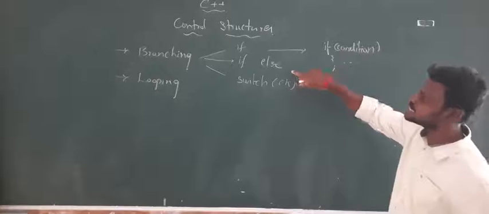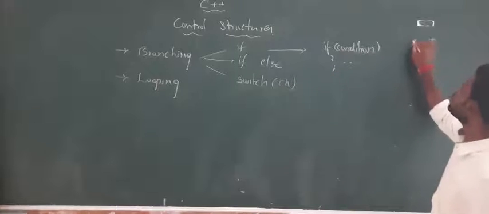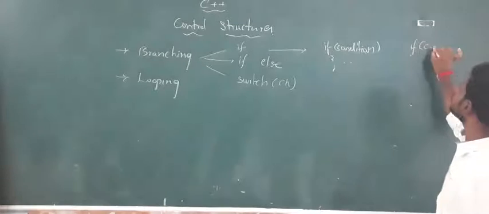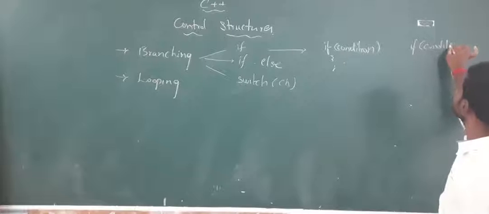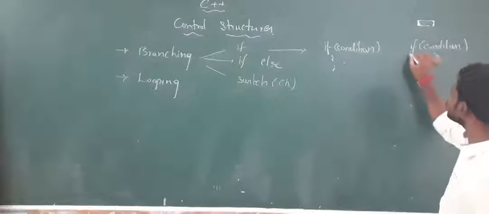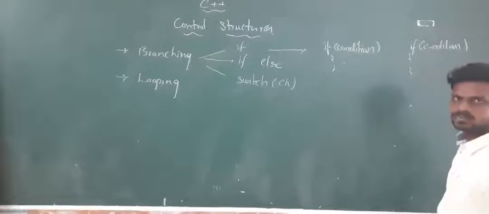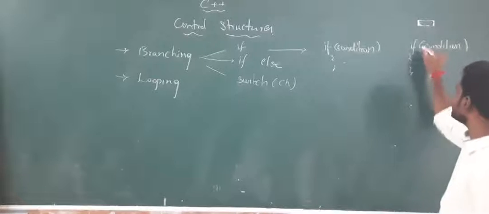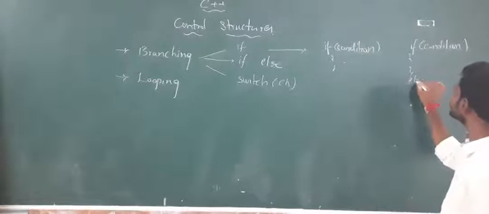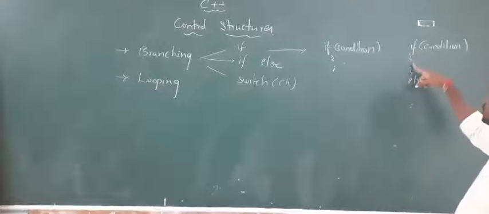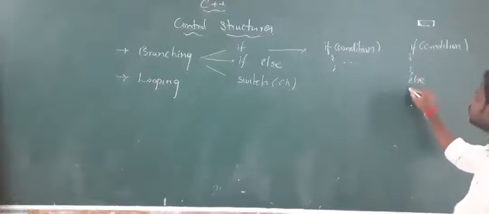But in this case, you have if and a condition. If this condition is true, we are going to perform this block. In if else, we have if and then else. If it is true, then do this. If it is false, then do this block.